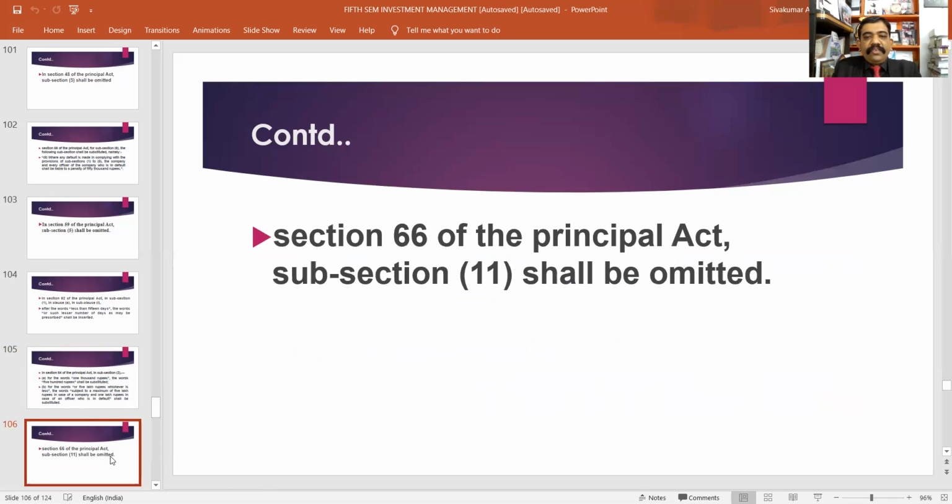Likewise, in section 66 of the Principal Act, subsection 11 shall be omitted. Section 66 is related with the reduction of share capital. I may read the existing subsection 11 of section 66. If a company fails to comply with the provisions of subsection 4, it shall be punishable with a fine which shall not be less than 5 lakh rupees, but which may extend to 25 lakh rupees. Now, this subsection shall be omitted.